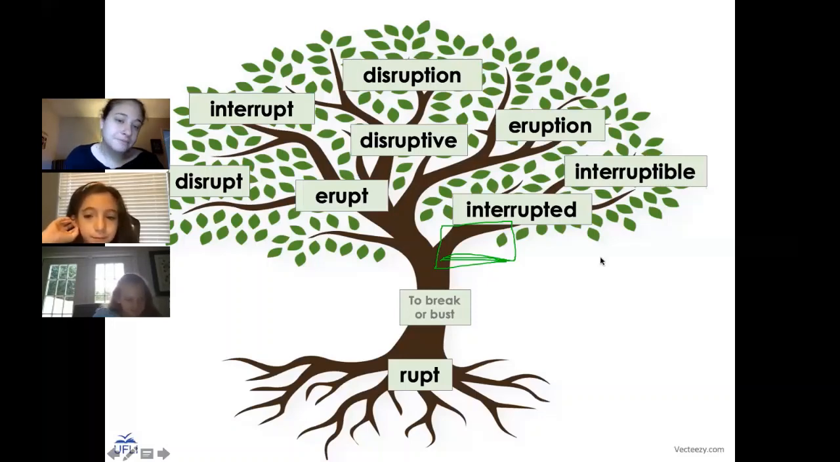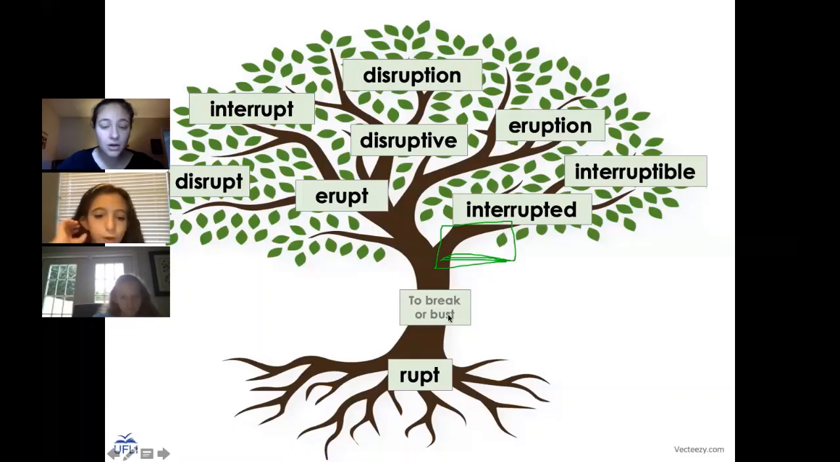Emery, do you want to pick one? Erupt. Erupt. What do you think that means based on our prefixes and suffixes and root words? To blow up. Yeah, that's what we know it to mean, right? What do you know that erupts? Volcanoes. Good. So now let's use our morphemes to figure out if that definition fits.